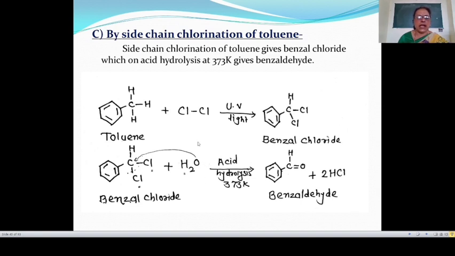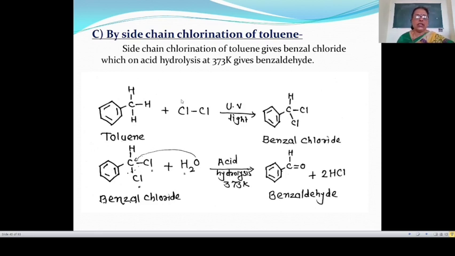Here this oxygen atom is bonded to this carbon atom to give here C6H5CH, and this O means CHO group, that is benzaldehyde, and these 2 hydrogen atoms and 2 chlorine atoms give twice HCl.